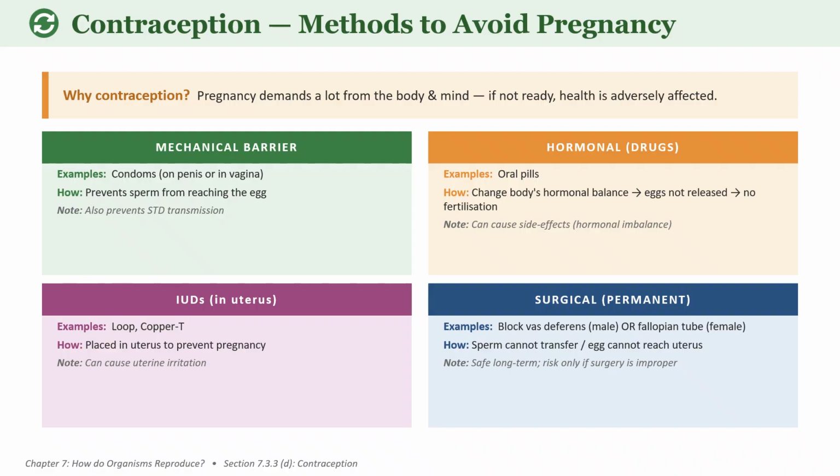Surgical methods are permanent. In the male, vasectomy can be done, where the vas deferens is cut and tied up. In the female, it is tubectomy, where the fallopian tubes are cut and tied up. And what is the advantage? It is a permanent method of contraception.